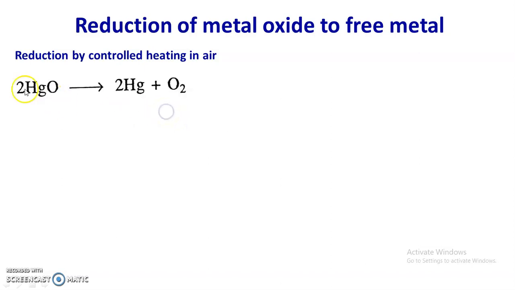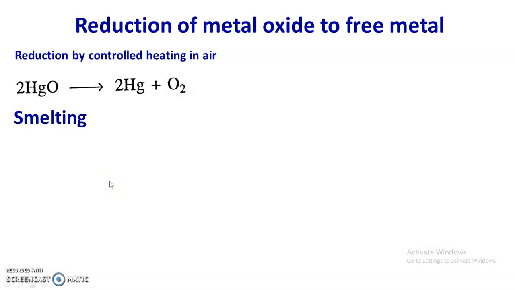For example, when unstable mercury oxide is heated, there is a formation of mercury and an elimination of oxygen gas. The metal oxide is converted into metal just by heating. Here mercuric oxide is unstable compared to mercury, and therefore it is converted into mercury. When mercury oxide is heated at 573 Kelvin, the unstable mercury oxide gets converted into mercury.